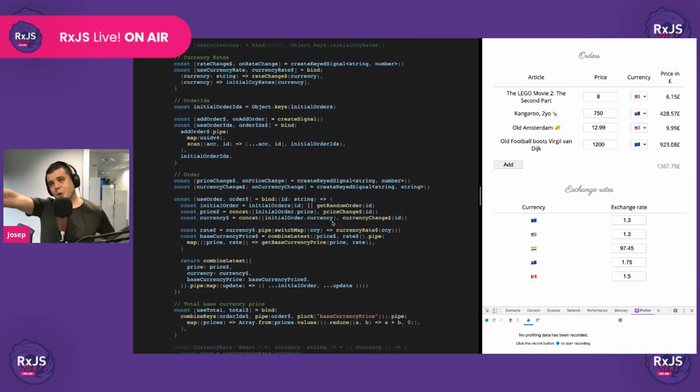So this code can look maybe a little bit intimidating when you're not familiar with observables and with the mental models that we're trying to propose with React-RxJS, but this code has some nice advantages. The first one is that it reads from top to bottom, right? Very similar to that graph, where at the top of it, we have those entities that don't depend on any other entity.